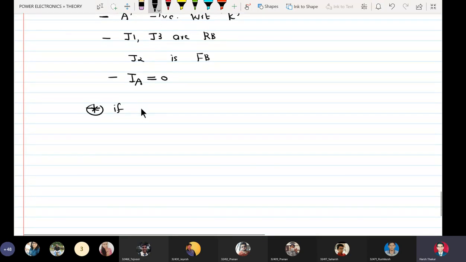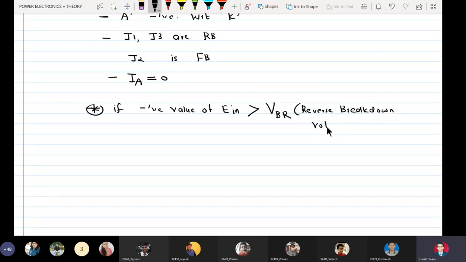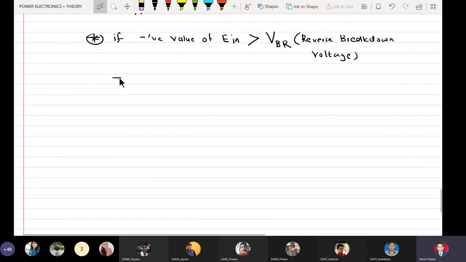So if the negative value of E in exceeds another critical value called VBR, which is the reverse breakdown voltage, then J1 and J3 undergo a breakdown.